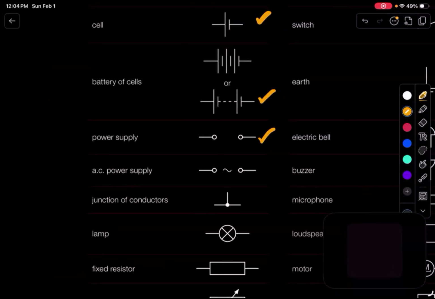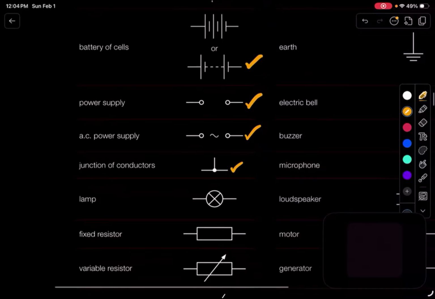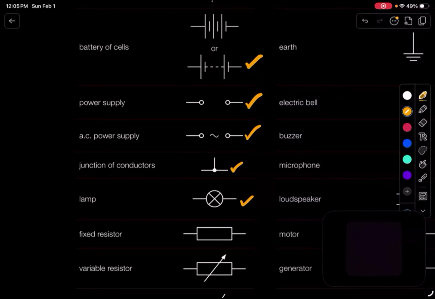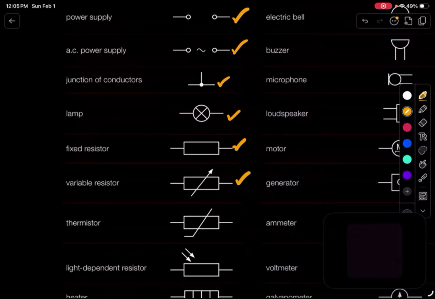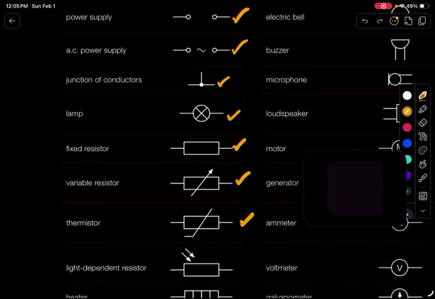Okay. We'll see later on what DC and AC is, but I'm sure you probably know. This is a DC power supply, and this is an AC power supply. This is just a junction of conductors, just like connecting wires. This is a lamp. Fixed resistor, great, pretty important. Variable resistor, extremely important. And thermistor, also extremely important. Try not to confuse these two. Make sure to get them right. Do not mix them up.